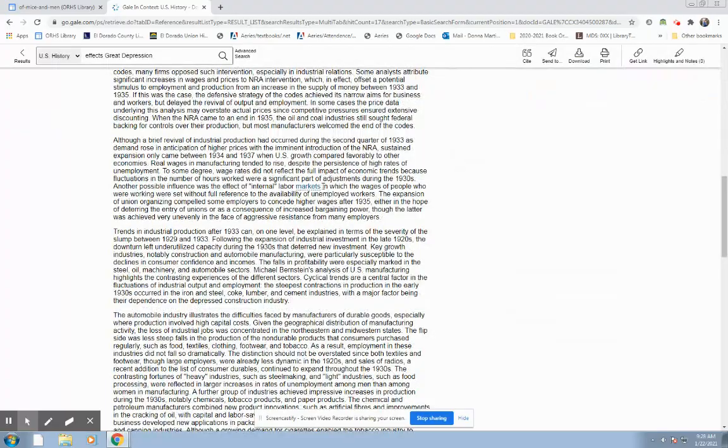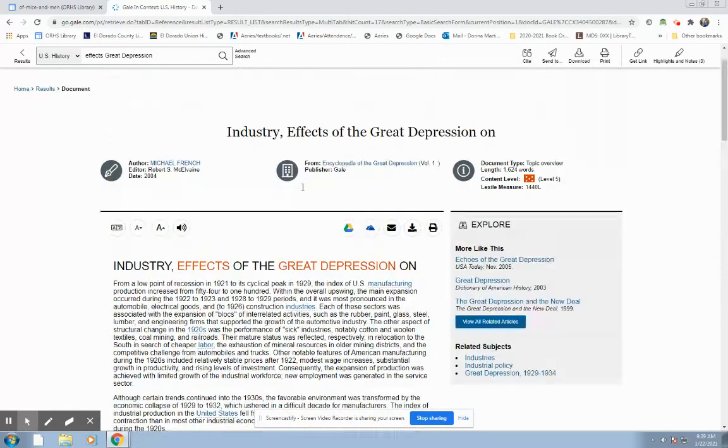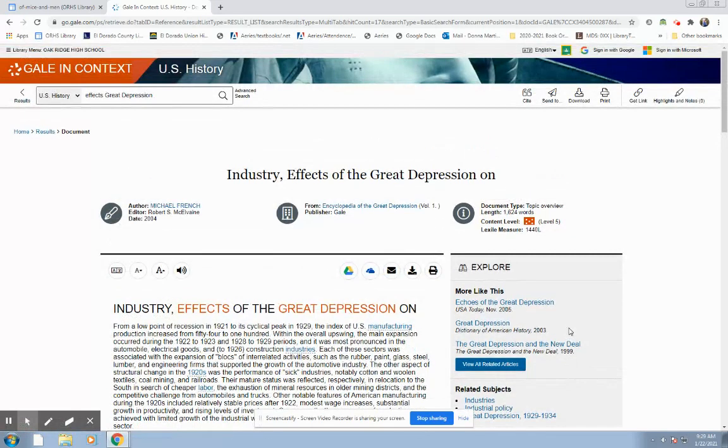Lots of information. There are words that are highlighted, so maybe you could jump around. And then I like how Gale gives you other suggestions, and keywords too. So lots of different options within the U.S. History database.